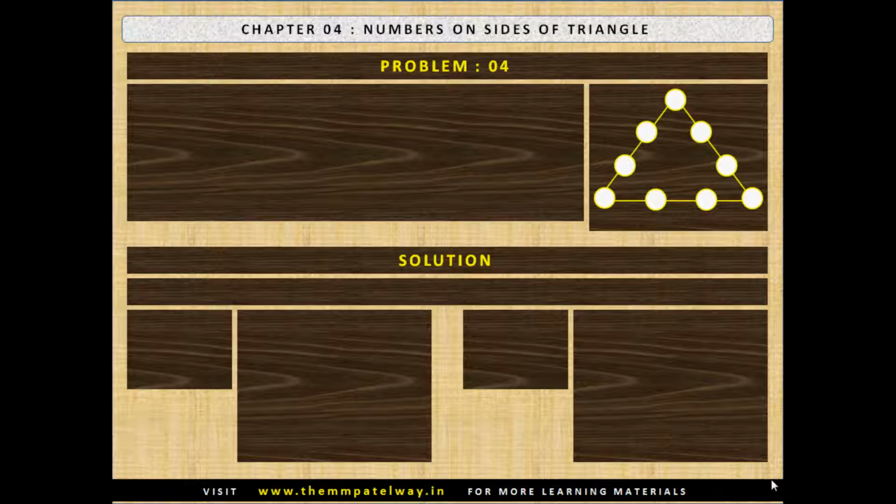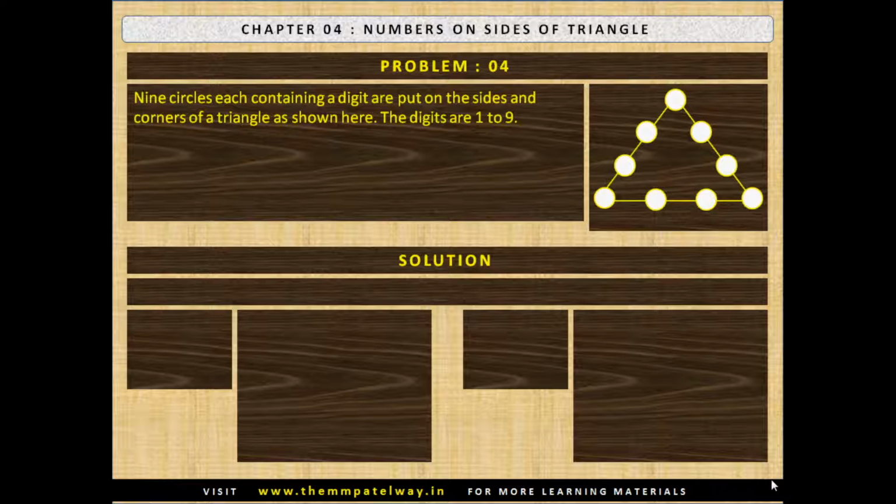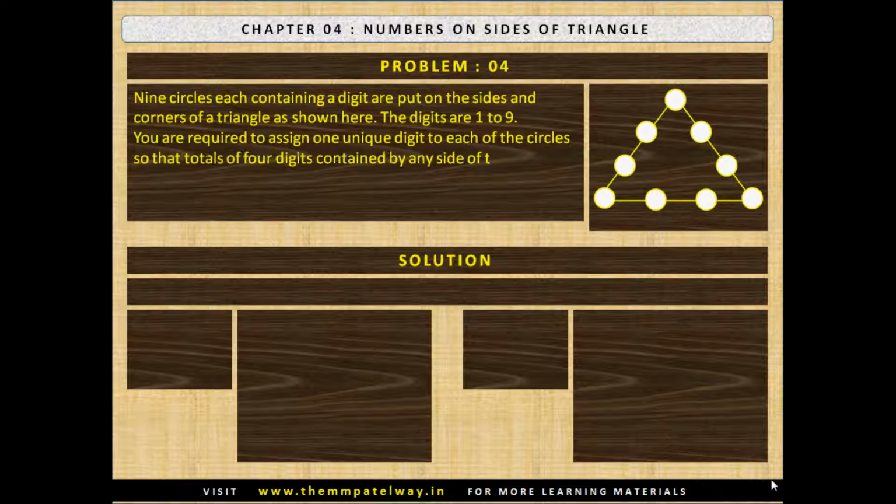Problem number 4. 9 circles, each containing a digit, are put on the sides and corners of a triangle as shown here. The digits are 1 to 9. You are required to assign one unique digit to each of the circles so that totals of 4 digits contained by any side of the triangle equal to 17. How many basic answers are possible? Now stop the video and solve the puzzle. The solution is as follows.